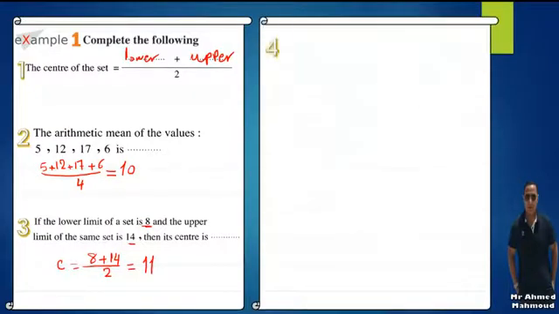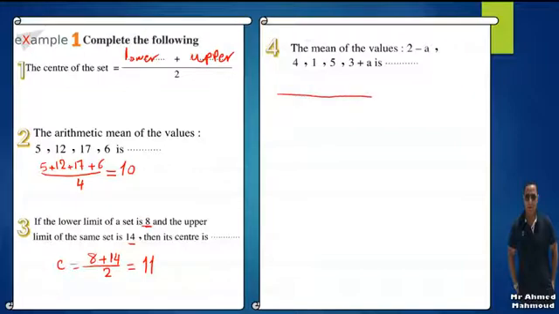The next one, number 4. Here we have the mean of the values 2 minus a, 4, 1, 5, 3 plus a. It's easy. I'm going to find the mean like this: 4 plus 1 plus 5 plus 3 plus a plus 2 minus a, over their number.